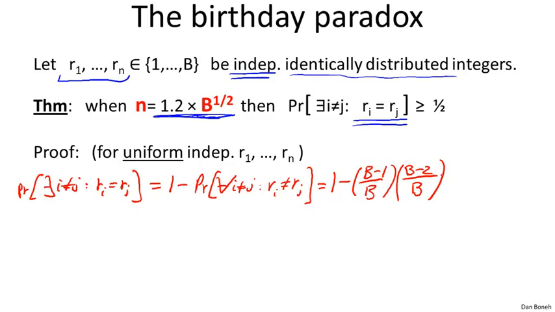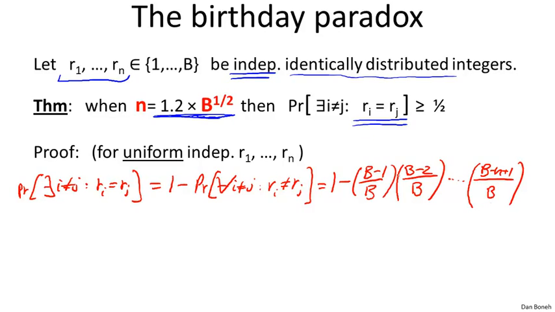For R4, its probability of not colliding with R1, R2, or R3 is (b minus 3) over b, and so on and so forth until we get to the very last Rn. The probability that Rn does not collide with the previous Ri's: there are n minus 1 slots taken up by the previous Ri's. So if Rn falls into any of the remaining b minus n plus 1 slots, it's not going to collide with any of the previous R1 to Rn minus 1.